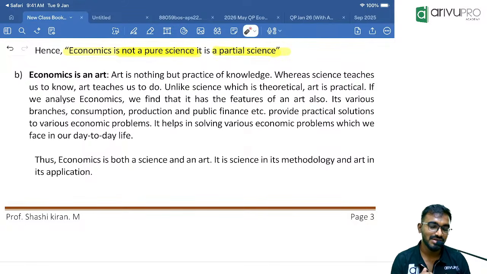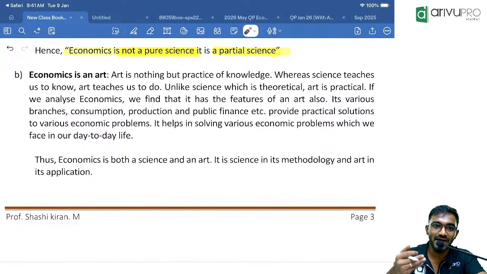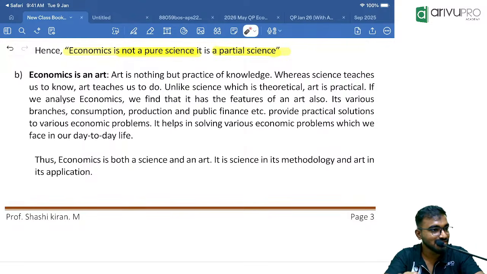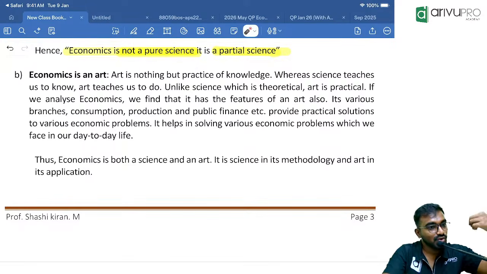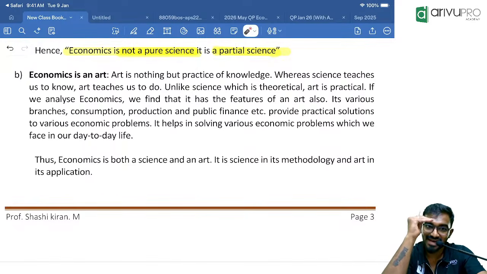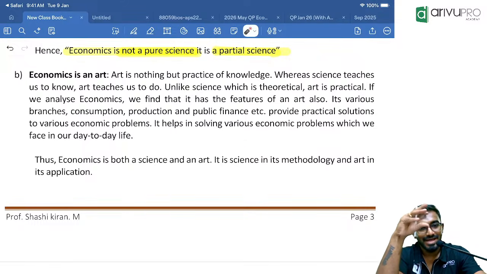Our people will be waiting eagerly for those offers, discounts. See, we have learned this in a theoretical manner. We need to apply the same in real life. So science is theoretical, art is practical. Science will let us know things, arts will make us do things. Science will give us theoretical knowledge, while art will make us apply that in real life. And business economics is exactly the same. We are not just learning in a theoretical manner. We are applying the same in the business.